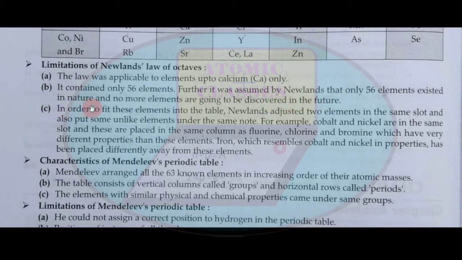Point C: In order to fit these elements into the table, Newlands adjusted two elements in the same slot and also put some unlike elements under the same note. For example, cobalt and nickel are in the same slot and these are placed in the same column as fluorine, chlorine and bromine, which have very different properties than these elements. Iron, which resembles cobalt and nickel in properties, has been placed away from these elements.